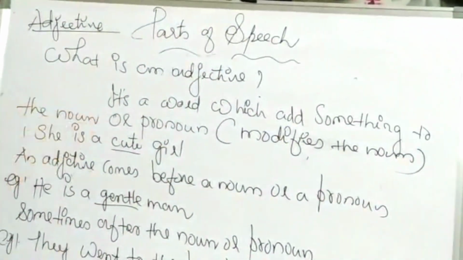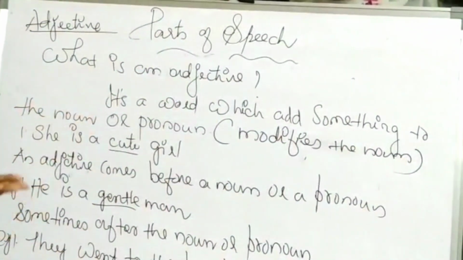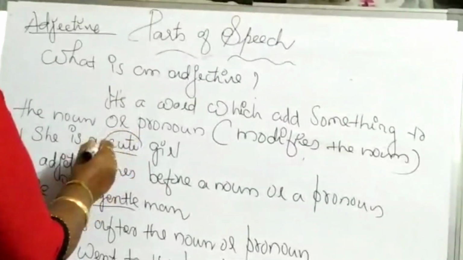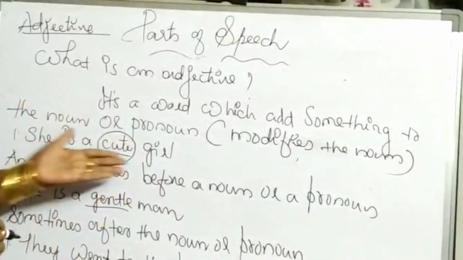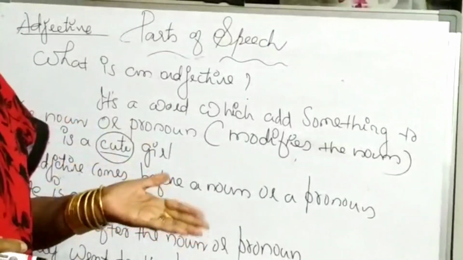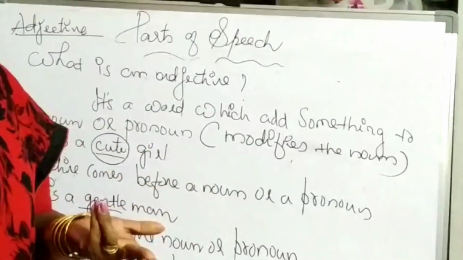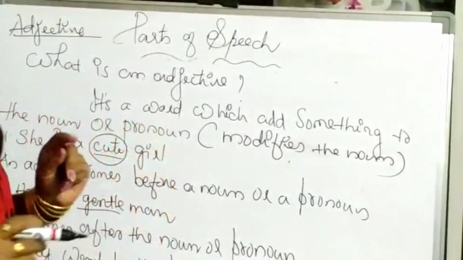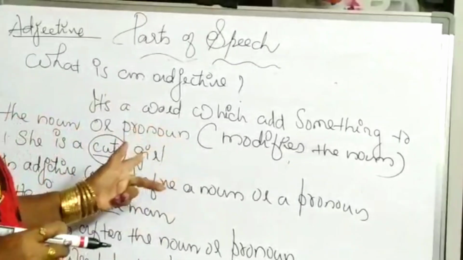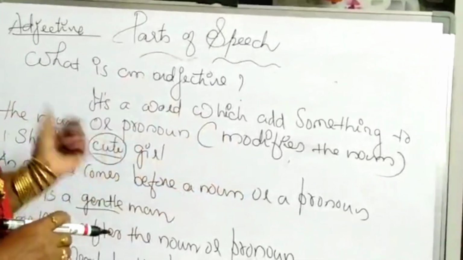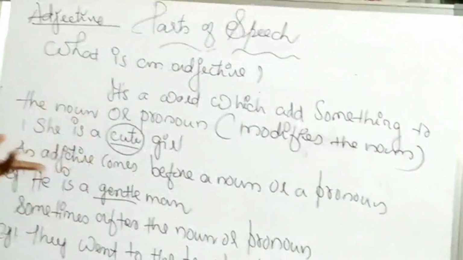She is a cute girl. She is a girl, it's a noun. She is a cute girl. So this cute is giving an additional quality to the girl. What type of a girl is she? Very cute. So cute is an adjective. It qualifies or modifies or describes the quality of the girl or the noun.